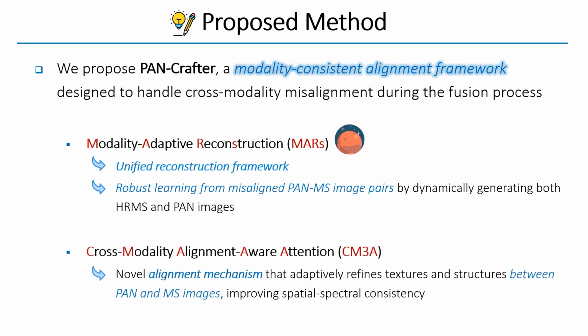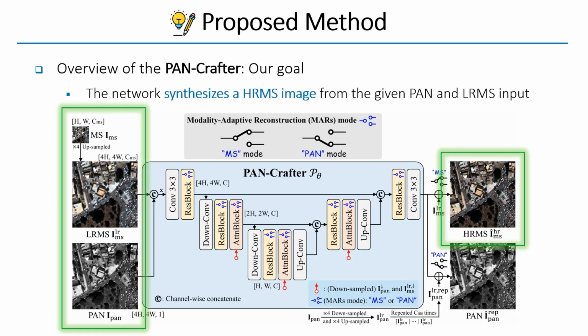We introduce Cross-Modality Alignment-Aware Attention (CM3A), a novel alignment mechanism that adaptively refines textures and structures between PAN and MS images, improving spatial-spectral consistency. Our goal is to learn a PAN-Crafter network that synthesizes an HRMS image from the given PAN and LRMS inputs, while explicitly handling cross-modality misalignment.